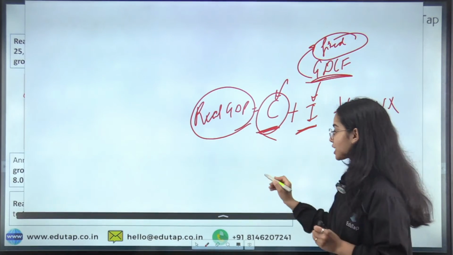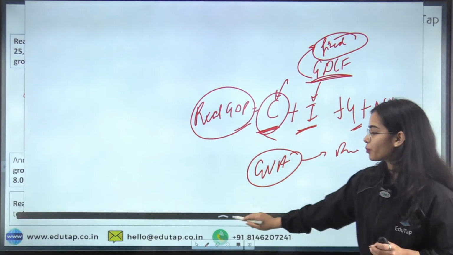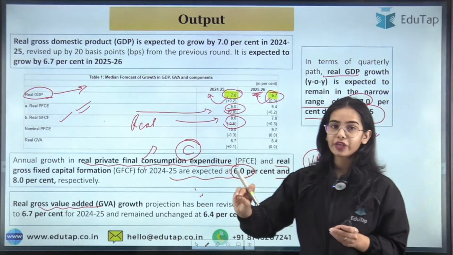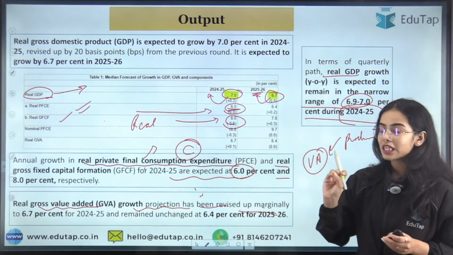But the GVA, the gross value added, is calculated through the product side or the production side. So the real GVA growth projection has been revised up marginally to 6.7%.